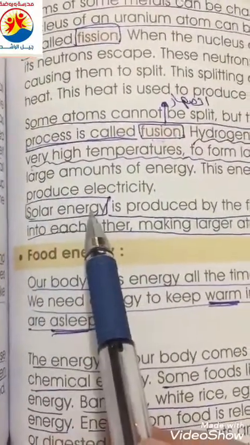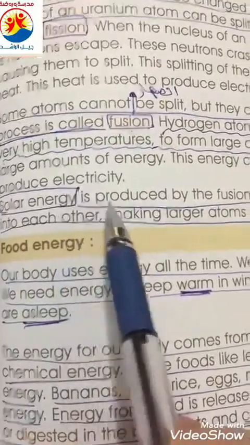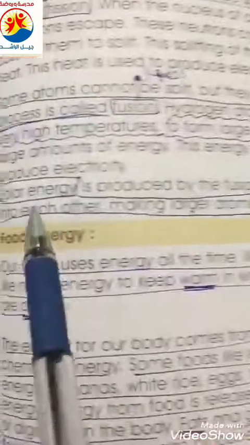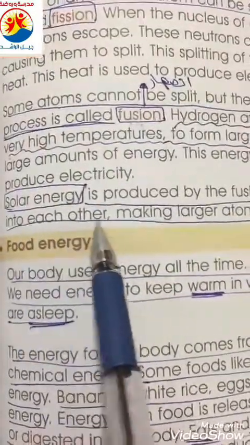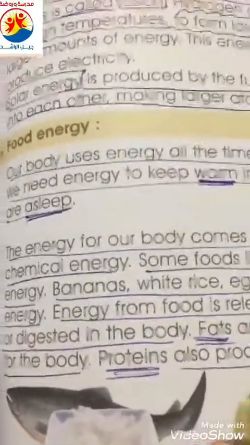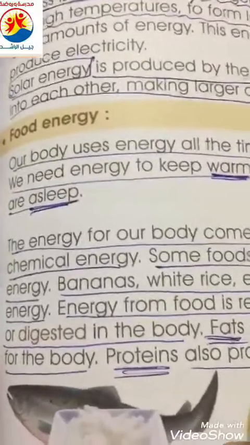Solar energy here is produced by the fusion of hydrogen atoms, which crash into each other, making larger atoms of helium gas. Now we want to talk a little bit about food energy.